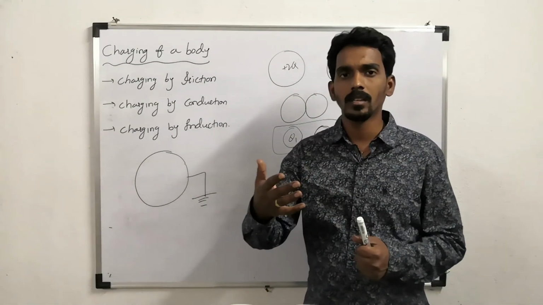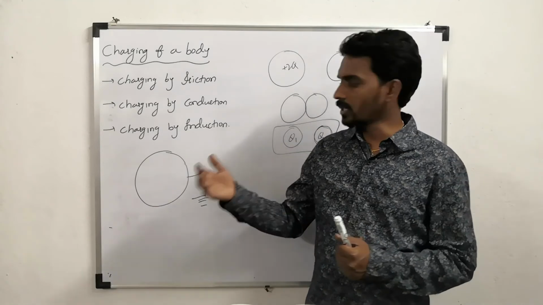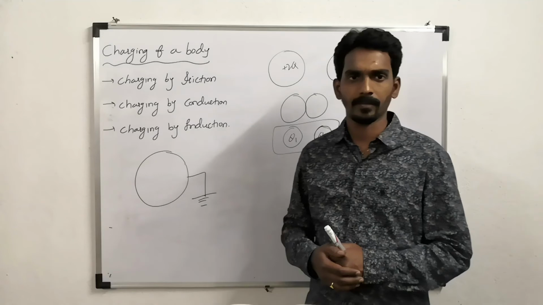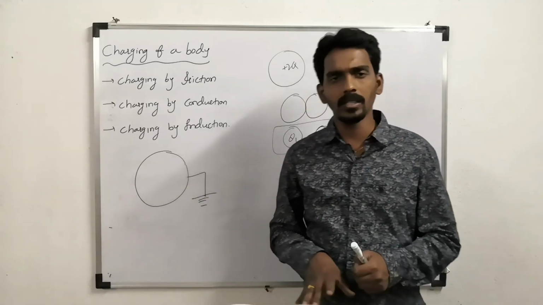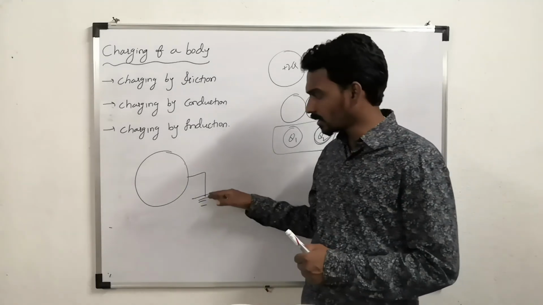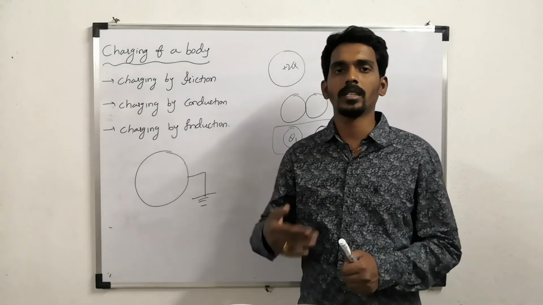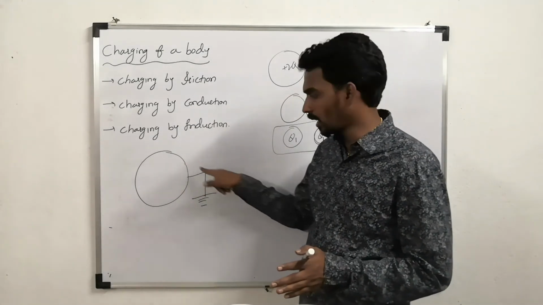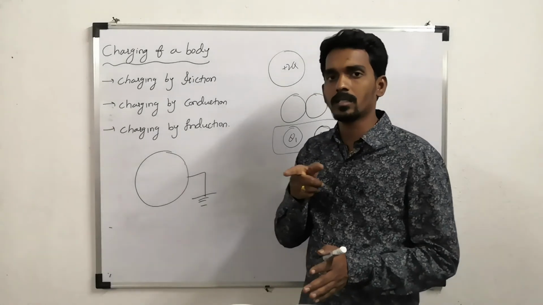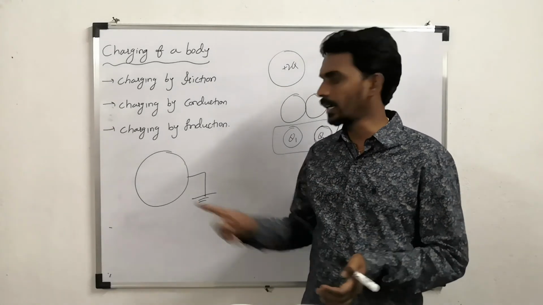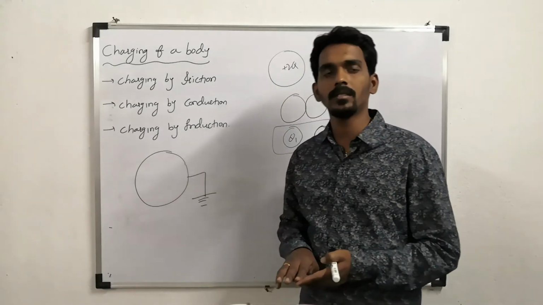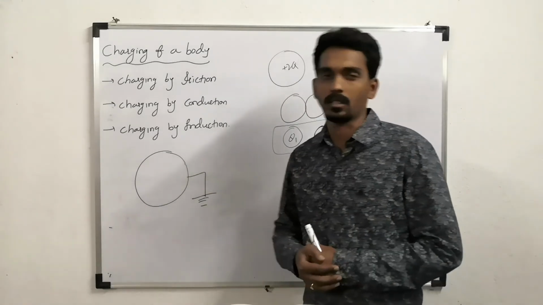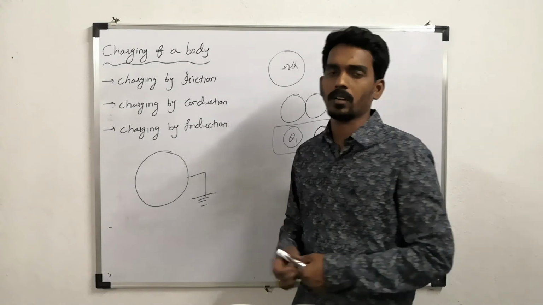What does it represent? Excess of electrons. So those excess electrons will get transferred to earth so that the body becomes neutral. If the body is positively charged, then electrons are transferred to the body so that it gets neutralized. That's why a positively charged body connected to earth means electrons are transferred to the body. A negatively charged body connected to earth means electrons are transferred to the earth. This is called earthing of a body.